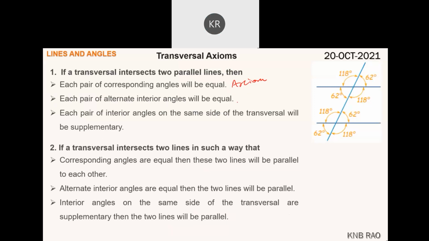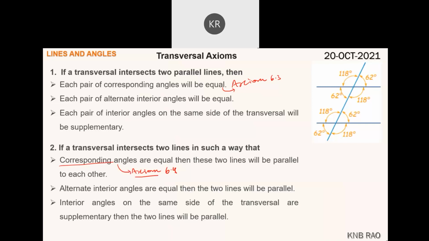Correct? Which is the first axiom, sir? This is axiom 6.3. Once again, I am saying this is an axiom, and the rest are theorems. Correct or wrong? Sir, axiom 6.1 and 6.2 are also there. No, 6.1 is not there. Linear pair is not there.